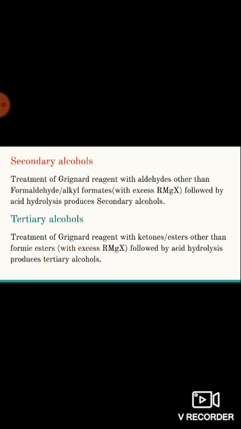That is, treatment of Grignard reagents with aldehydes other than formaldehyde, or treatment of excess Grignard reagent with formic esters followed by hydrolysis produces secondary alcohols, while treatment of Grignard reagent with ketones, or treatment of excess Grignard reagent with esters other than formic ester followed by hydrolysis produces the corresponding tertiary alcohol. Let us see the reaction and mechanism of preparation of secondary and tertiary alcohols in the next slide. Okay, fine.